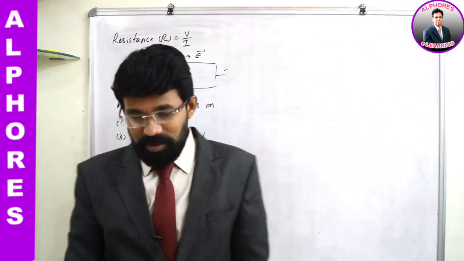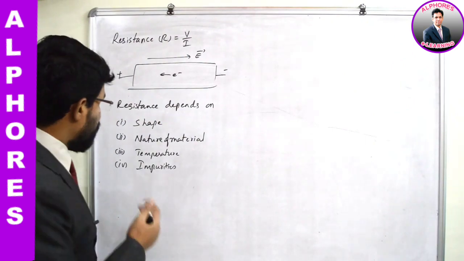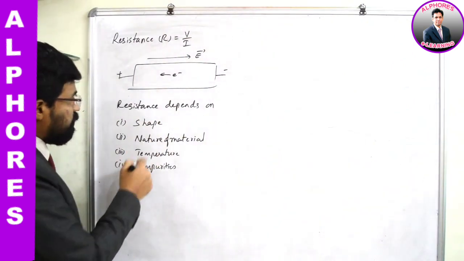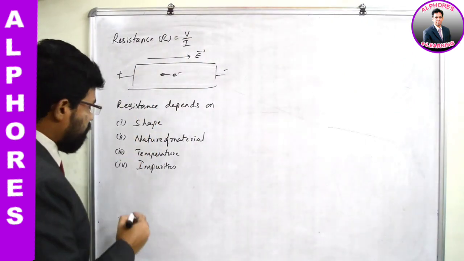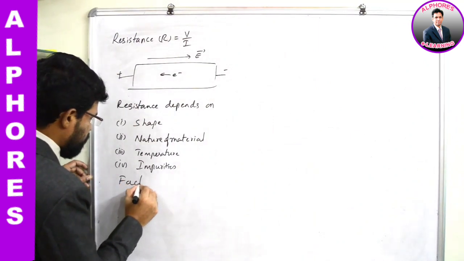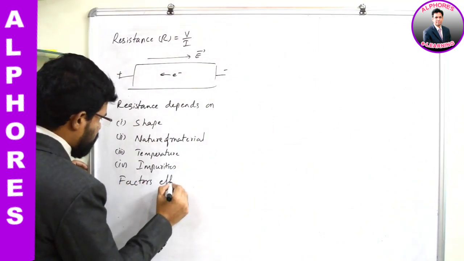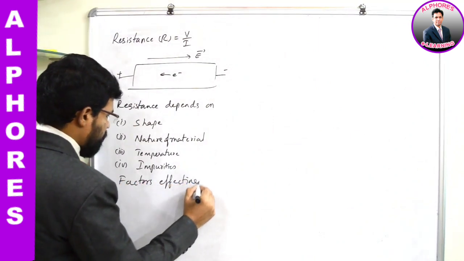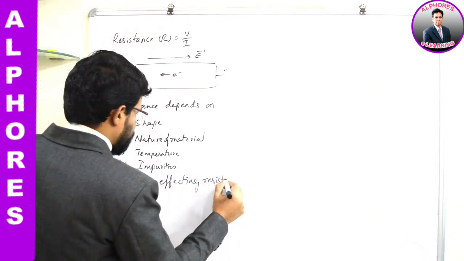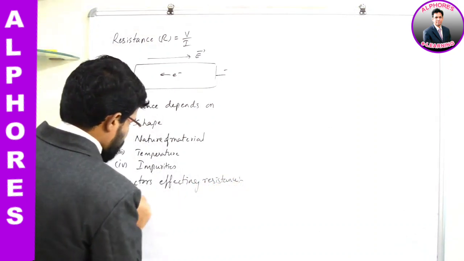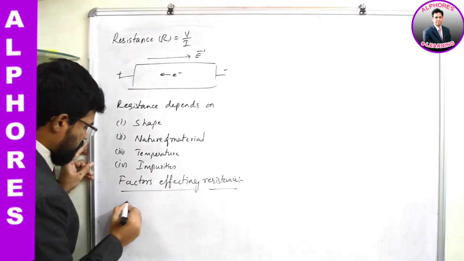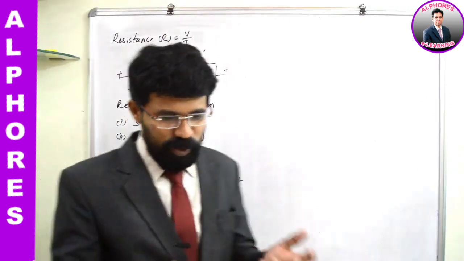Let us talk more precisely what factors connected with this shape can influence the resistance. Factors affecting resistance. First one, let us talk about length.